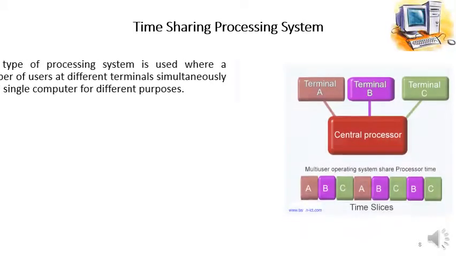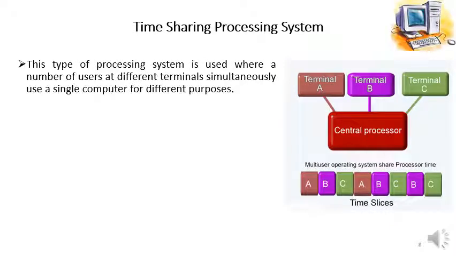Second, we have the time sharing operating system. This type of processing system is used where a number of users at different terminals simultaneously use a single computer for different purposes, just like a multi-user operating system where a single system is used by multiple users at a time. That kind of system is called a time sharing operating system with respect to processing.